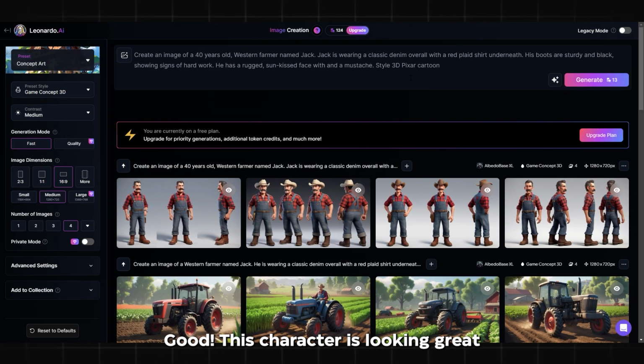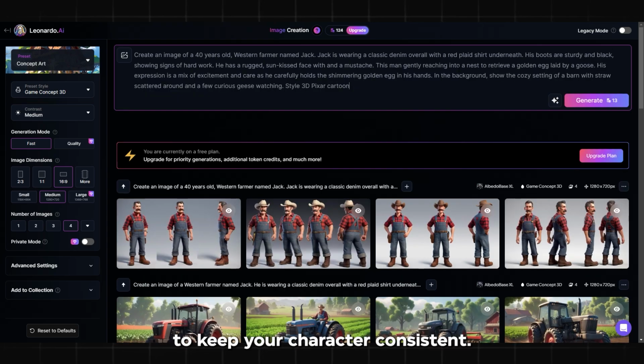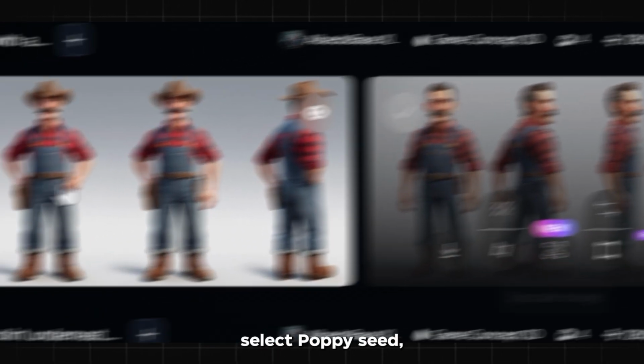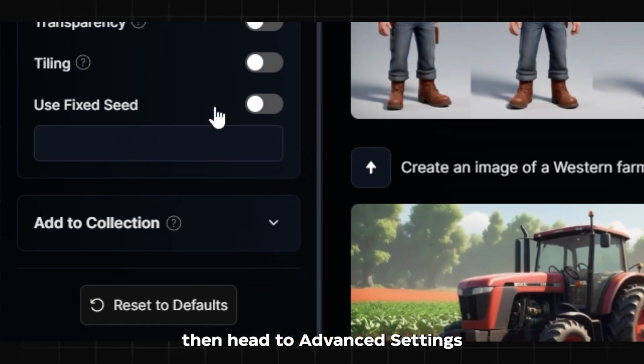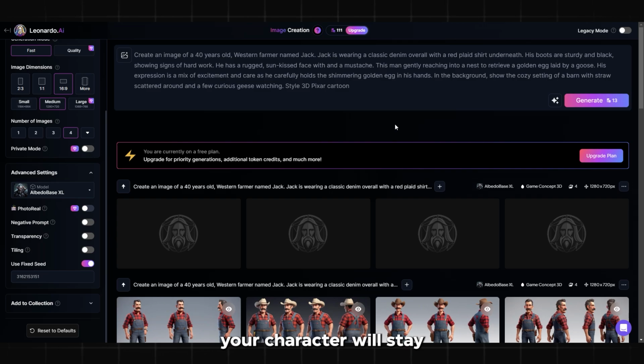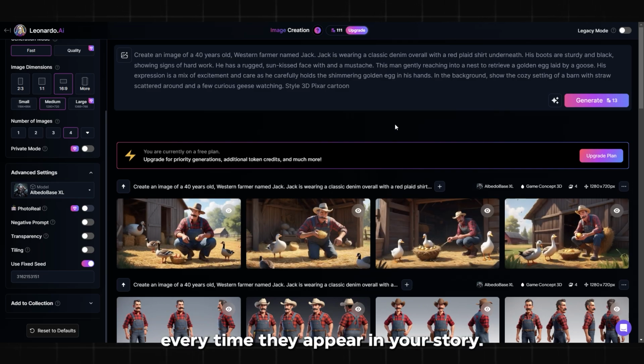Good! This character is looking great, and I'm definitely using him throughout my video. Here's a pro tip to keep your character consistent. Click on the 3 dots, select Copy Seed, then head to Advanced Settings and paste it under Use Fixed Seed. This way, your character will stay pretty much the same every time they appear in your story.